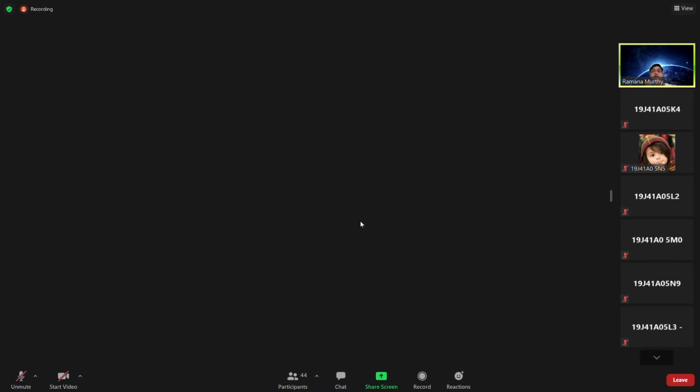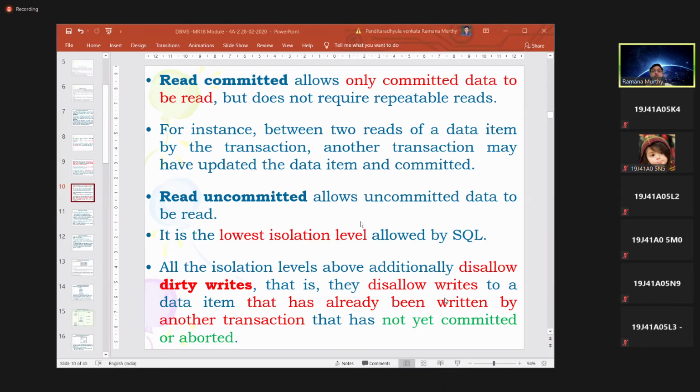One transaction has already modified it, and it may not be committed or even aborted, meaning the modification is not finalized. If you try to modify any data item which is neither committed nor aborted, and which has been modified by some other transaction, that is called a dirty write.